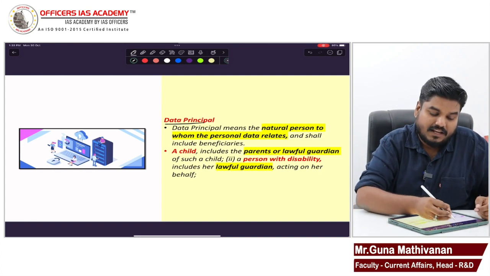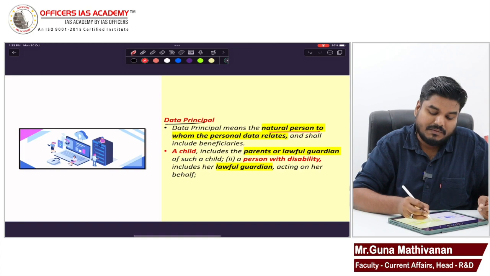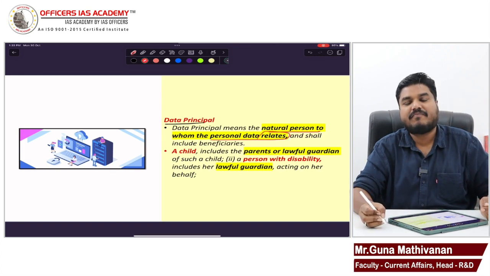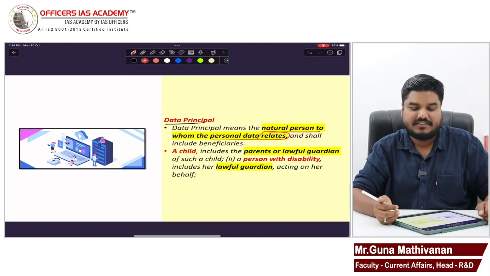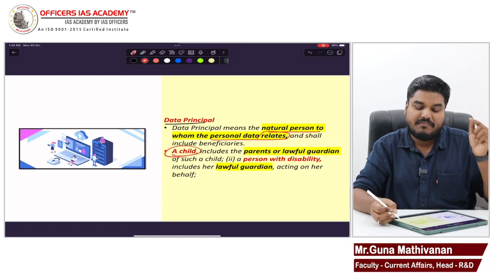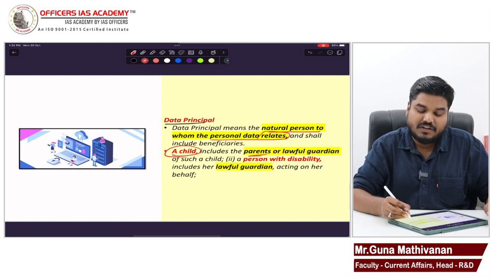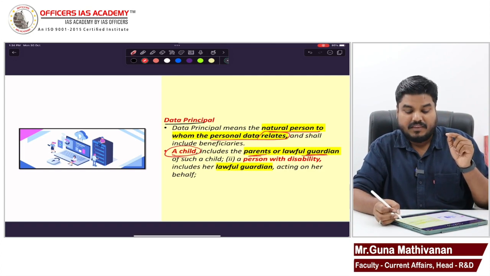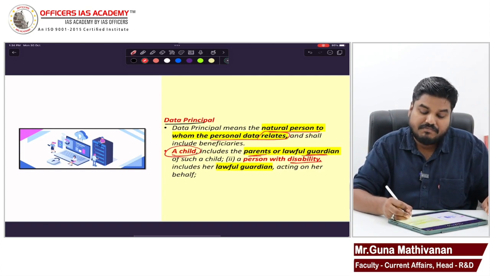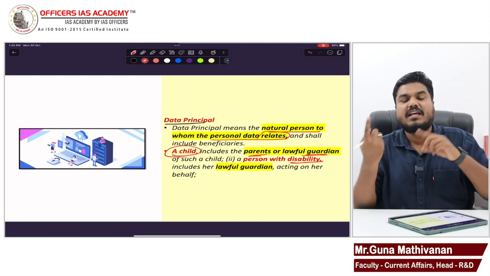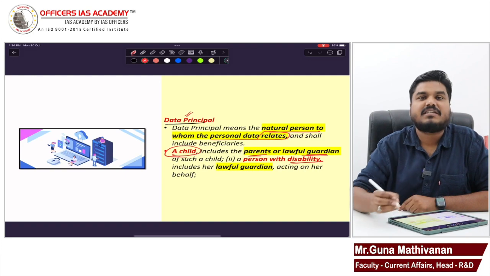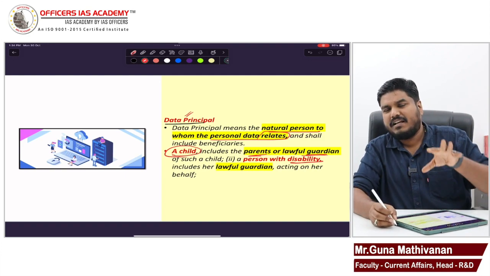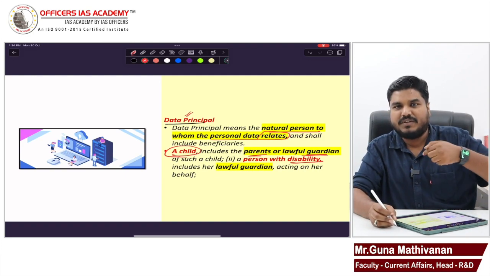It means the natural person to whom the personal data relates. According to this act, if there's a child, the data principal will be the parents or the lawful guardian. If it is going to be a person with a disability, then the legal guardian will be the data principal. So very simple, data principal refers to the individual.